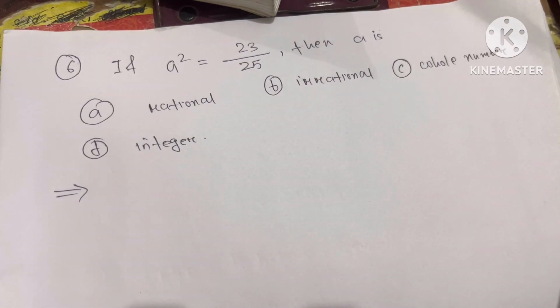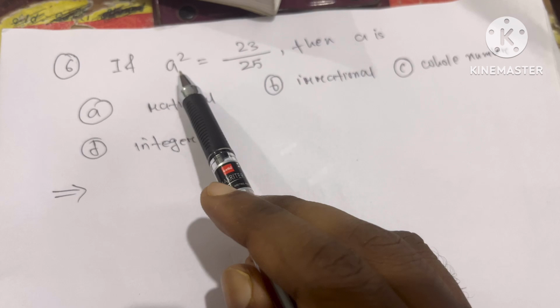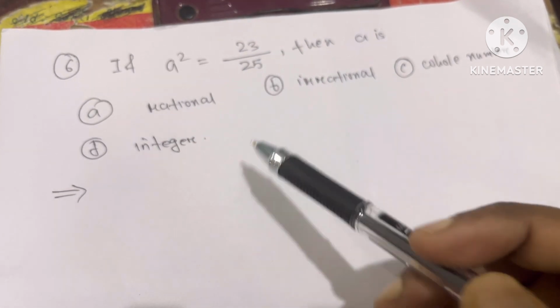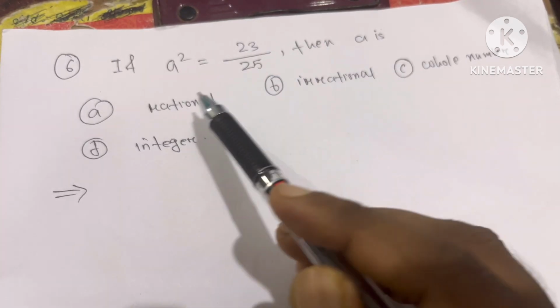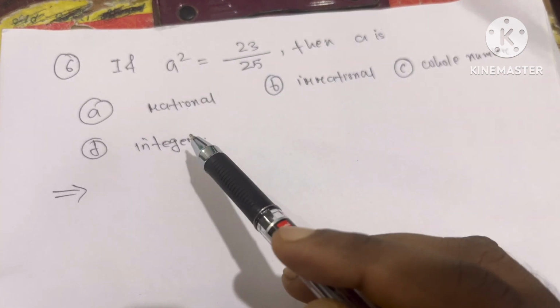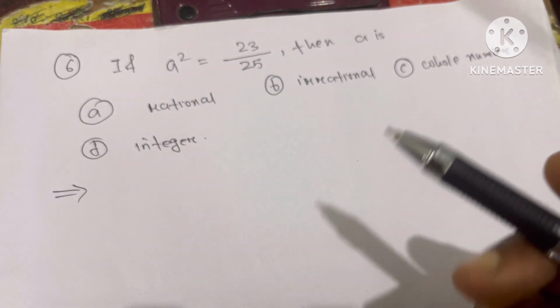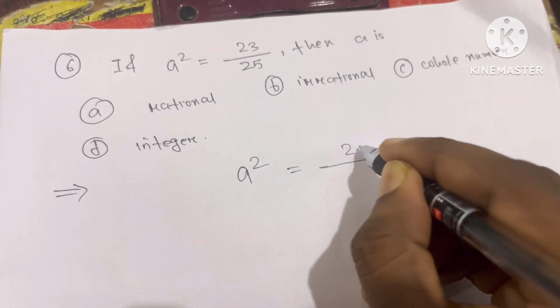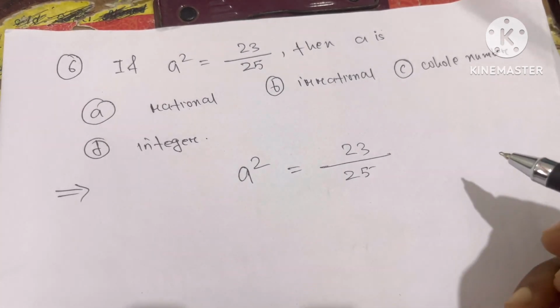Okay, question number 6. If a square is 23 by 25, then a is rational, irrational, a whole number, or an integer? So this is very simple. According to the question, a square is equal to 23 by 25.